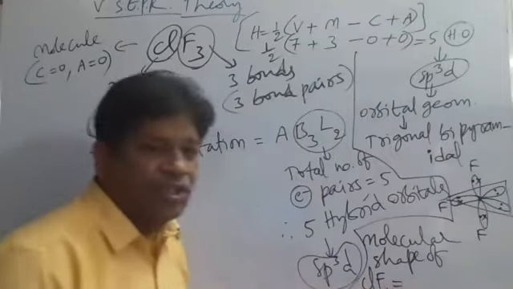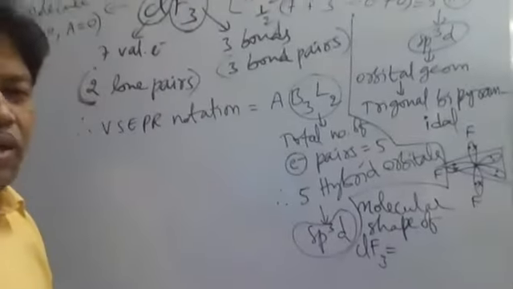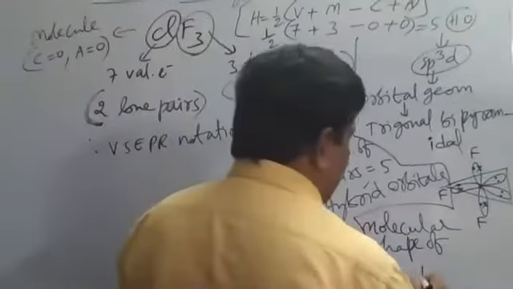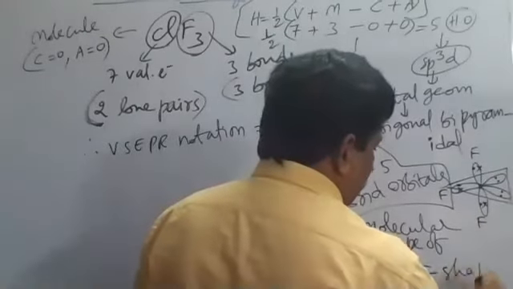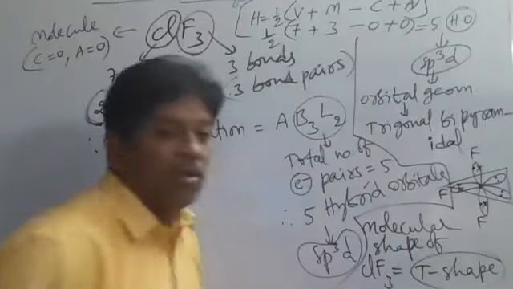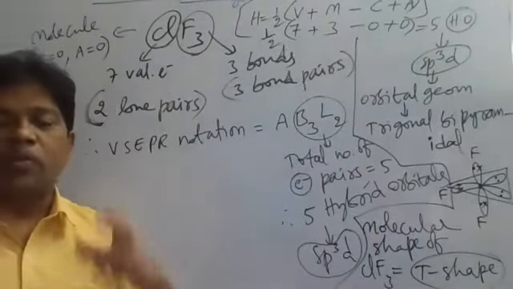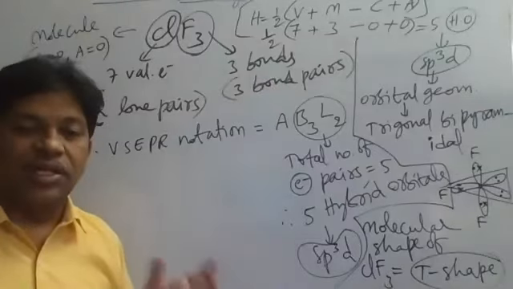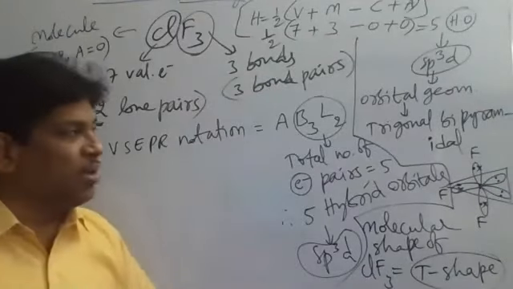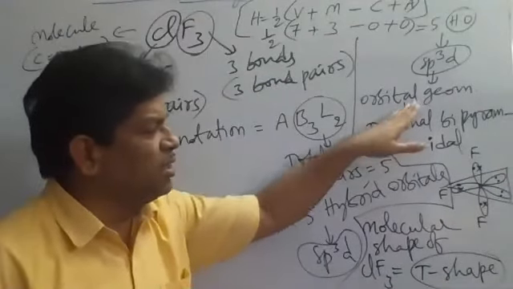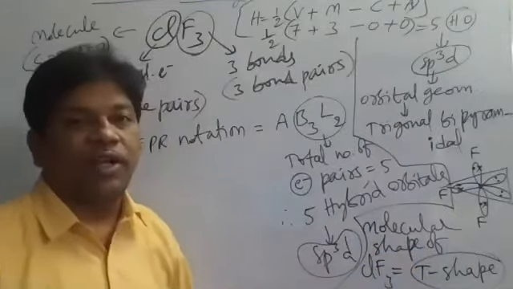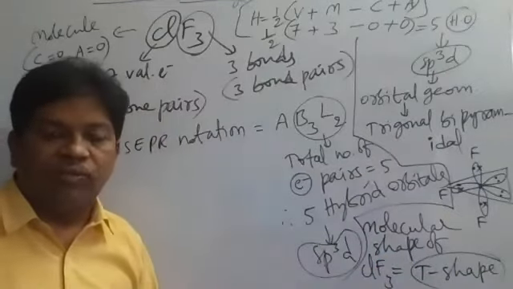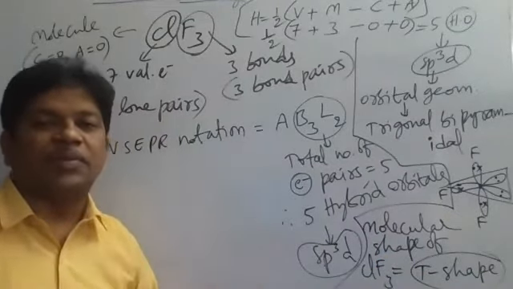T shape, capital T shape we have to say. ClF3 is a T-shaped molecule. Like this, orbital geometry and molecular shape will be different in molecules where at least one lone pair is present.